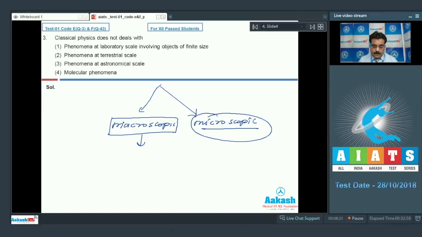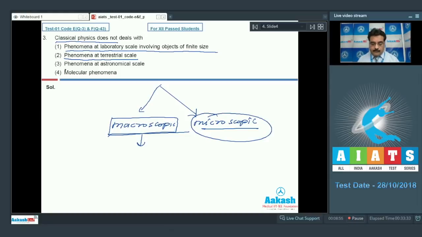So there is no confusion. If I read the question, classical physics does not deal with. Option 1 says phenomena at laboratory scale involving objects of finite size, but this is dealt with by the macroscopic domain, so we can't take option number 1. Option number 2, phenomena at terrestrial scale, also belongs to the macroscopic domain, so it is not correct.